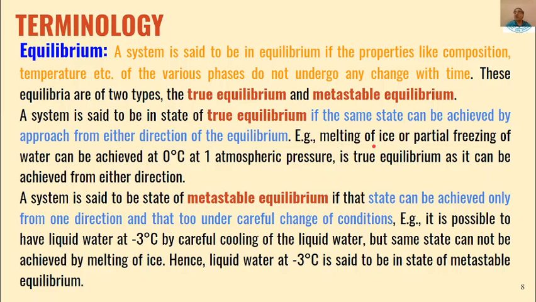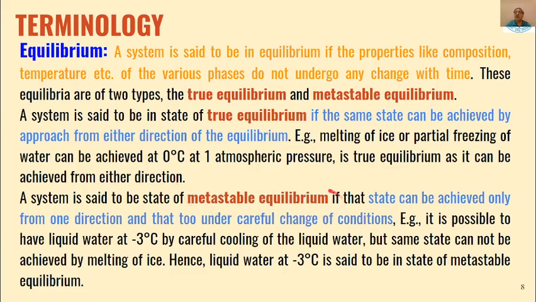For example, melting of ice or partial freezing of water can be achieved at 0 degree centigrade and at 1 atmospheric pressure. This is called true equilibrium because we can melt the ice at this temperature and pressure, or we can freeze water at this temperature and pressure. Both can be achieved under these conditions, from either direction.